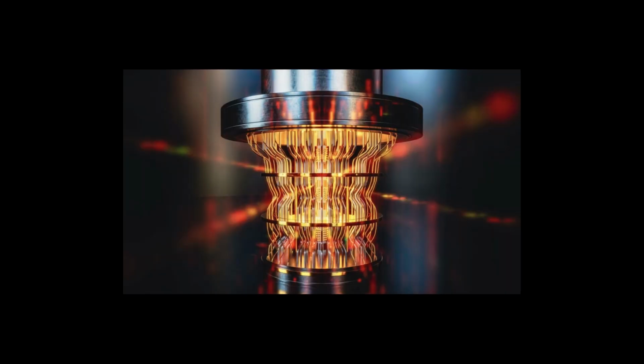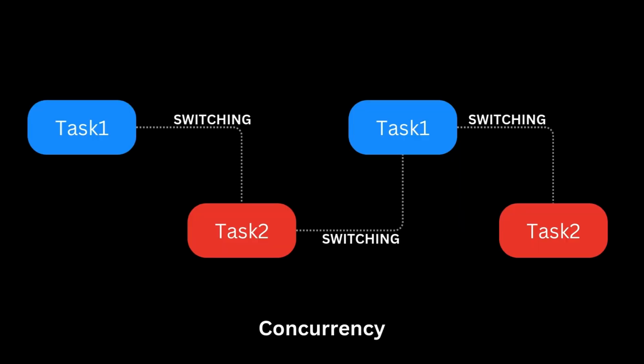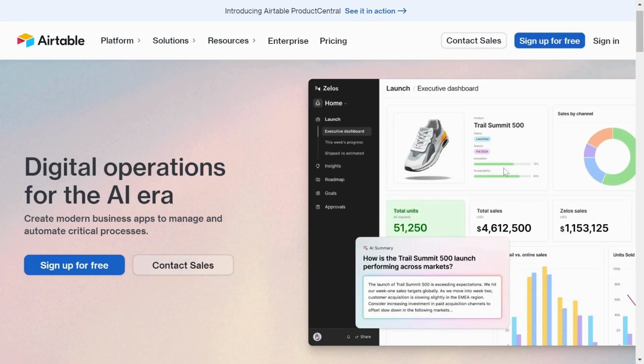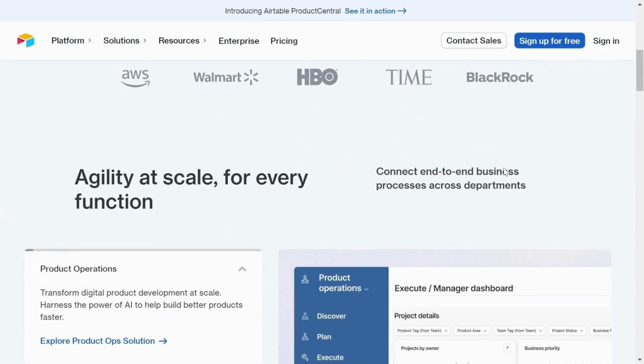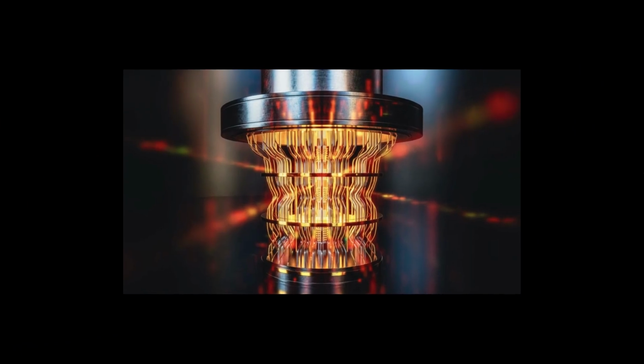The possibilities are endless. Programming languages like Go, Rust, and Julia are addressing modern challenges like concurrency and performance. Plus, low-code and no-code platforms are emerging and empowering more people to build software without extensive knowledge of coding. And that's the journey of programming, from Ada Lovelace's vision to the cutting-edge technology of today. What's next? Only time will tell.